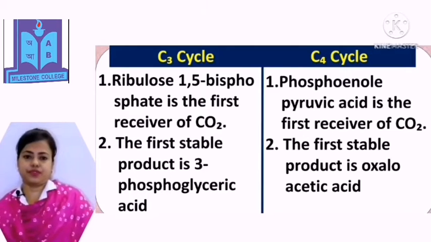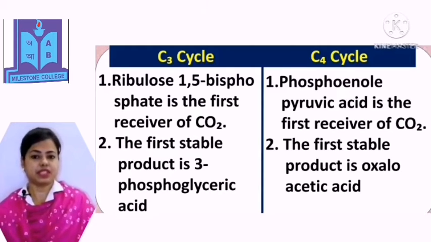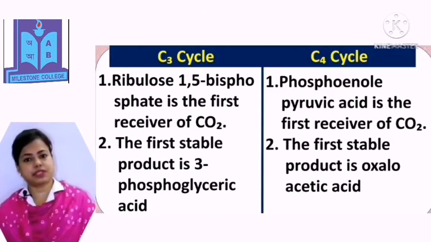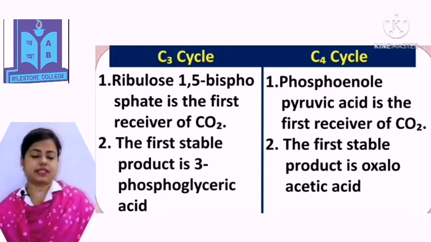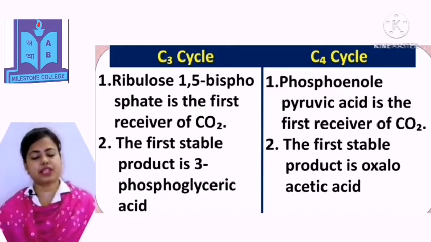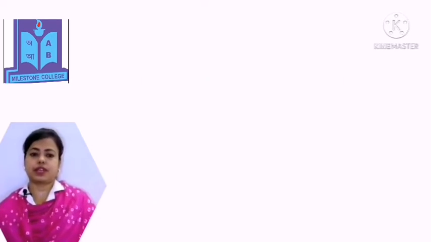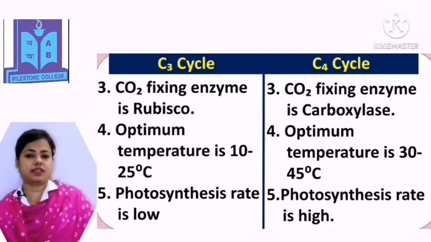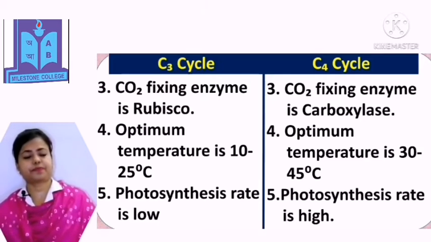C3 cycle and C4 cycle. In C3 cycle, ribulose 1,5-bisphosphate is the first receiver of carbon dioxide. In C4 cycle, phosphoenol pyruvic acid is the first receiver of carbon dioxide. The first stable product is 3-phosphoglyceric acid in C3 cycle, and in C4 cycle, the first stable product is oxaloacetic acid. The carbon dioxide fixing enzyme is Rubisco in C3 cycle, and in C4 cycle, the carbon dioxide fixing enzyme is PEP carboxylase.